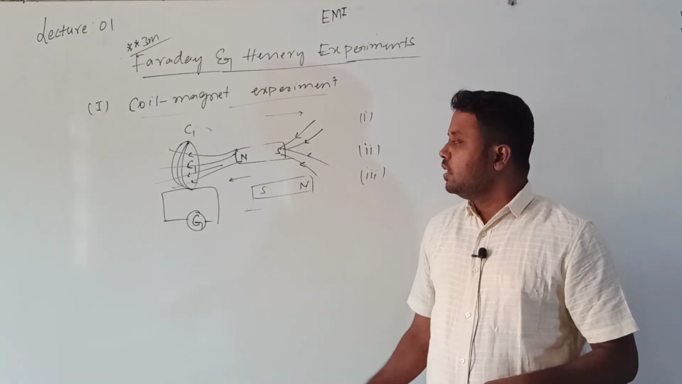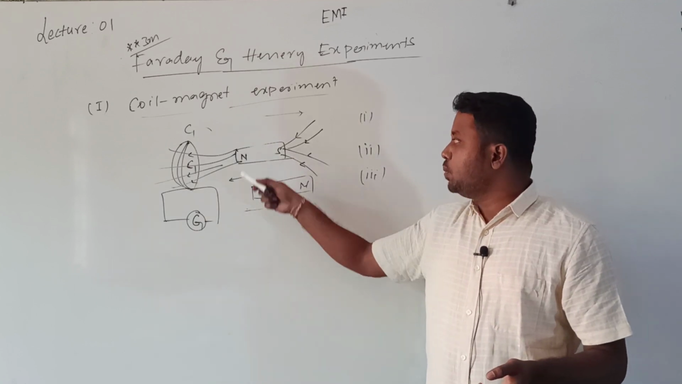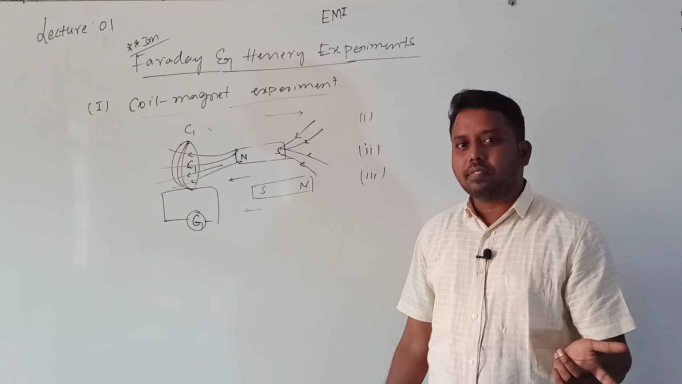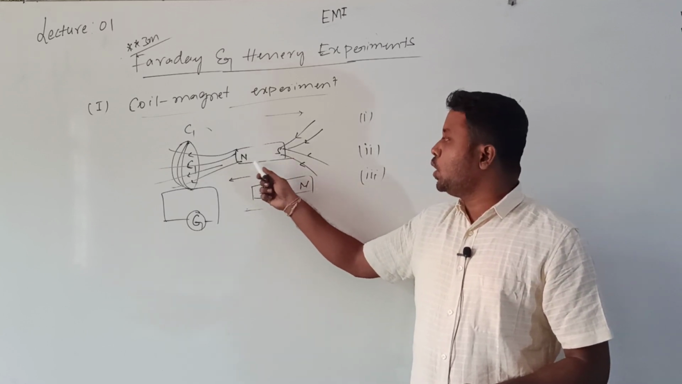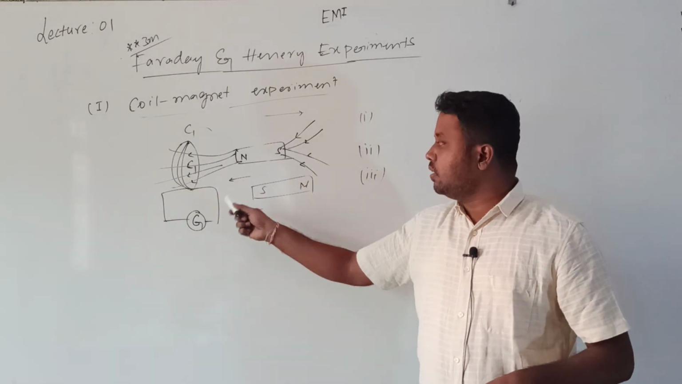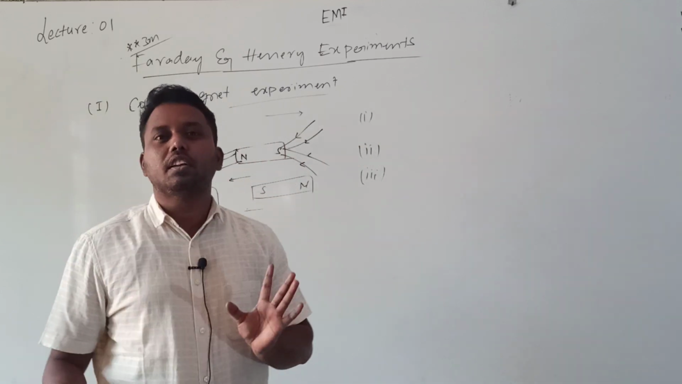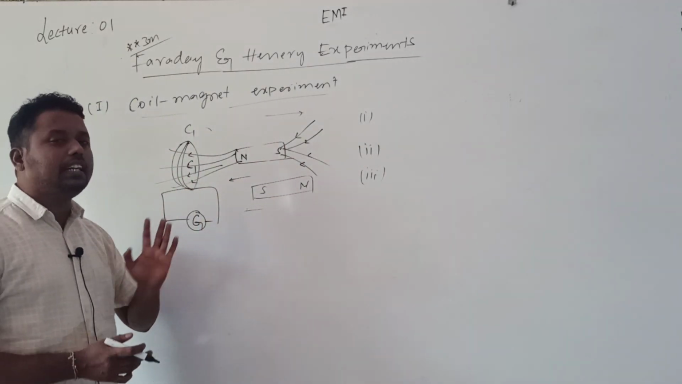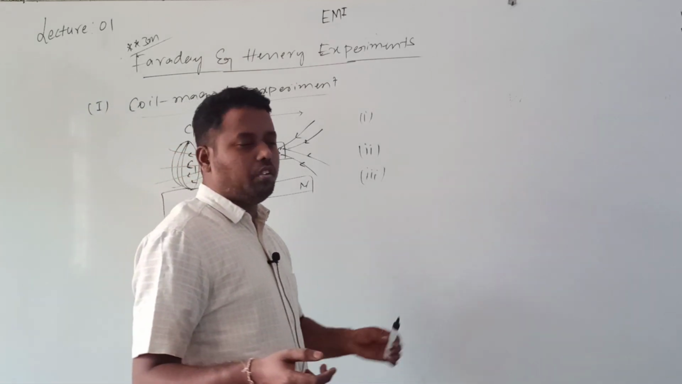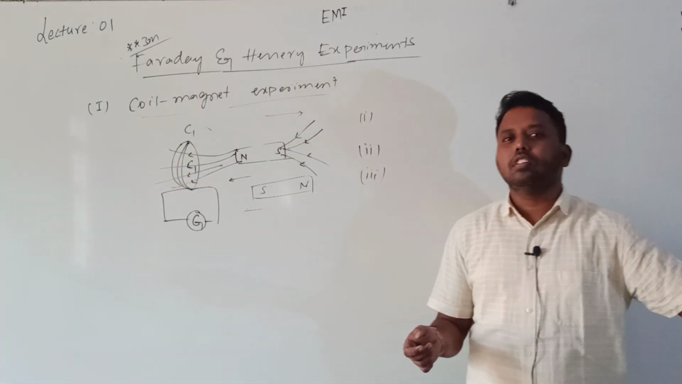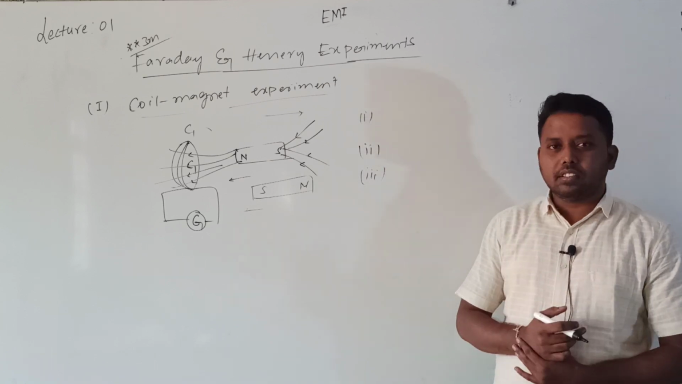Remember, the south pole moving towards the coil also gives a deflection. The north pole moving towards the coil also gives a deflection. But the current direction is reverse. When the north pole moves away from the coil there is a deflection, and when the south pole moves away from the coil there is also a deflection, but opposite in direction. What does it mean? It is your wish. You can move either the north pole or the south pole, but the current direction will be reversed. So this is the point they observed.